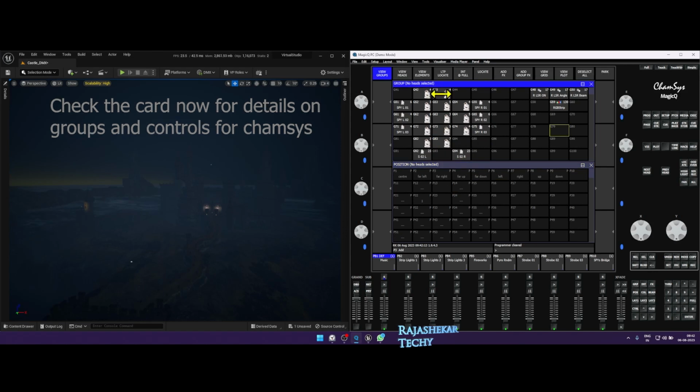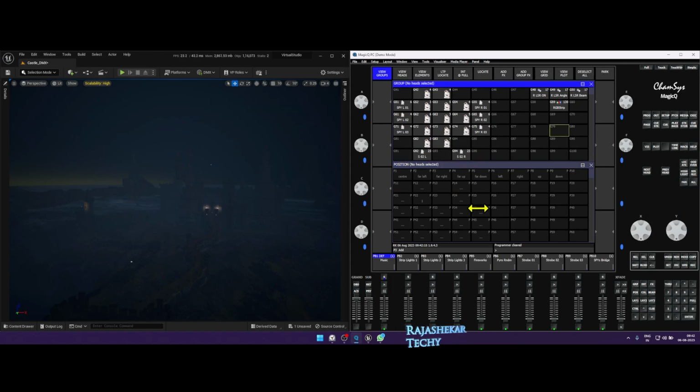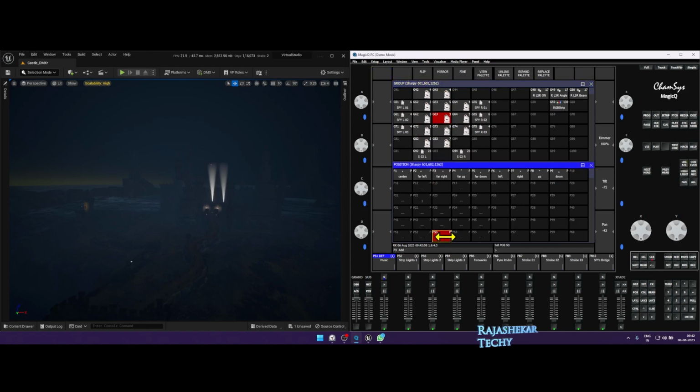In layout 2, I have the lights group, and below that you would find the positions. So instantly you can change position and also record a new position here. I have kept pre-recorded position in the same layout as group. So for example, the moment you click on a position, you can notice something is highlighting below, which is the pre-recorded position for this group. So if I locate this and click on it, you can notice the position applies. In a similar way, you have all the custom position in exactly the same order for the entire group above.